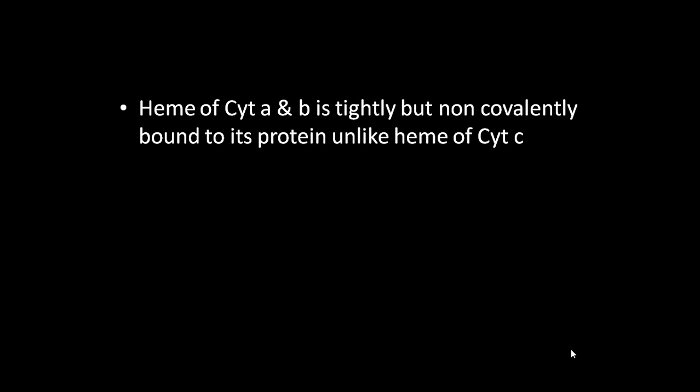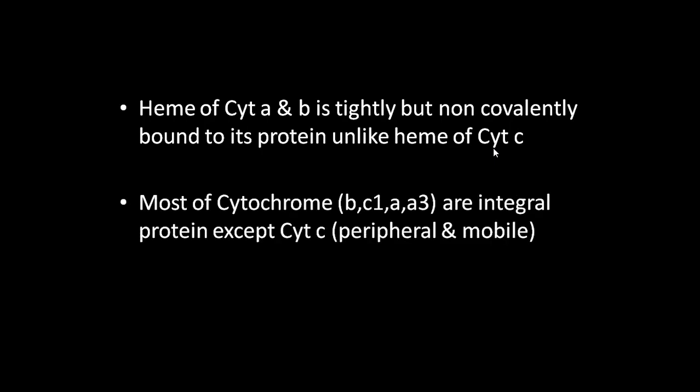Now in the context of the electron transport chain, heme of cytochrome A and B is tightly but non-covalently bound to its protein, whereas heme of cytochrome C is bound covalently to its protein. So this is another difference.